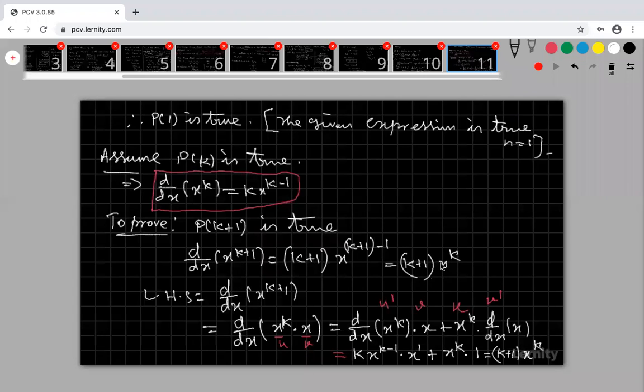This is my left hand side. This is my right hand side. I am taking my left hand side and proving the right hand side, k plus 1 times x power k. Okay, so it is very simple. This term x power k plus 1, I write as two terms, x power k into x. First I apply the UV formula, u dash v plus u v dash. After applying it and simplifying, I get k plus 1 into x power k. Are you clear? Do you understand?